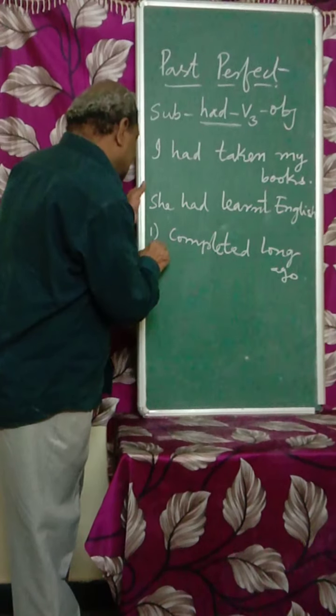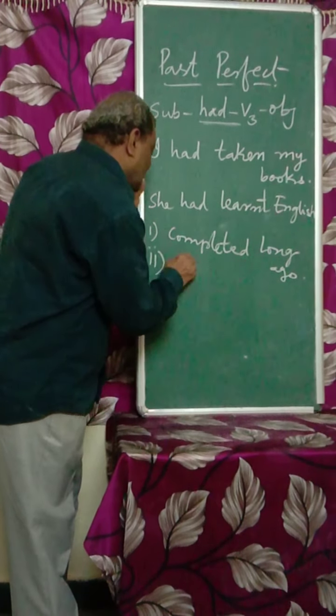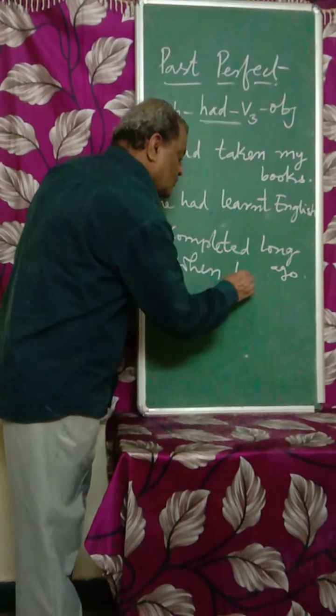The second use is when two past actions are there.